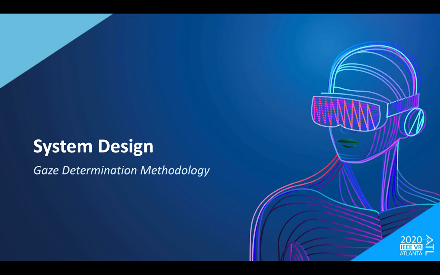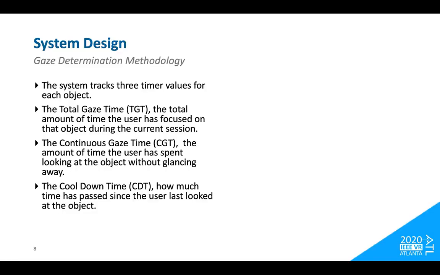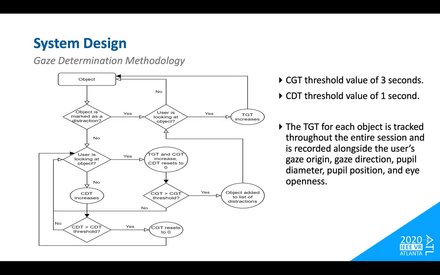Moving to the gaze determination methodology, the system tracks 3 timer values for each object. The total gaze time, TGT, means the total amount of time the user has focused on that object during the current session. The continuous gaze time, CGT, means the amount of time the user has spent looking at the object without glancing away. The cooldown time, CDT, means how much time has passed since the user last looked at the object.